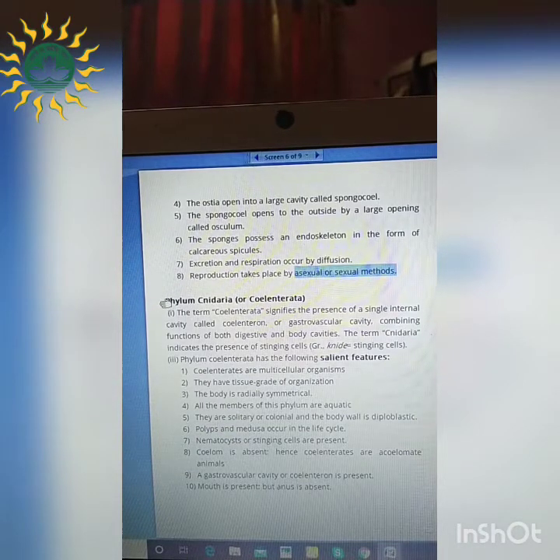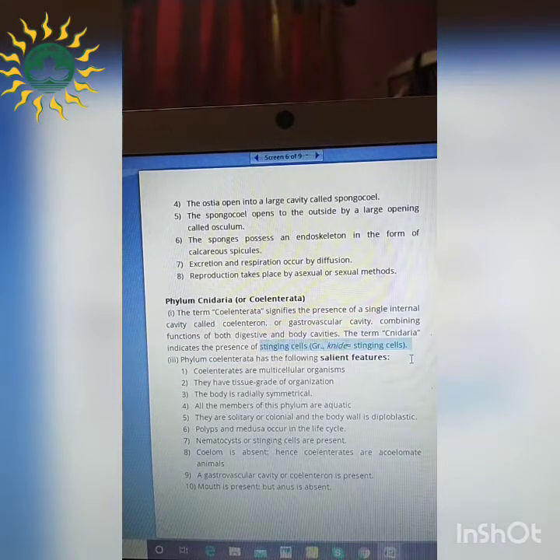The next phylum is Cnidaria or Coelenterata. So what does Coelenterata refer to? It refers to the single internal cavity called coelenteron or gastrovascular cavity. And in this Cnidaria, if we consider, there is the presence of some stinging cells, and from the name also you can consider this Cnid means stinging cells.